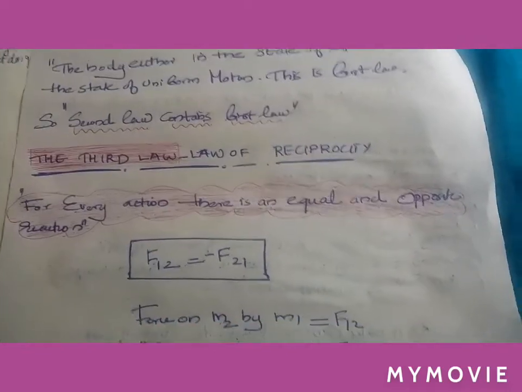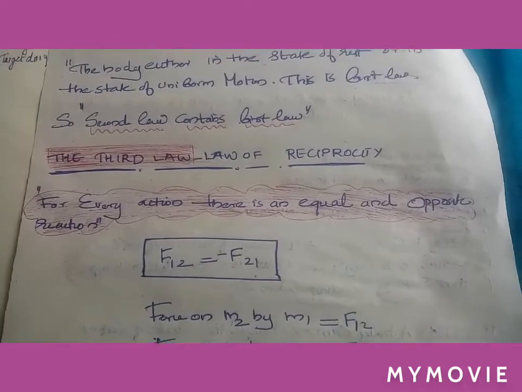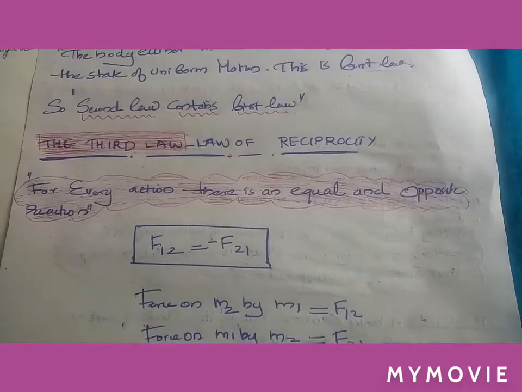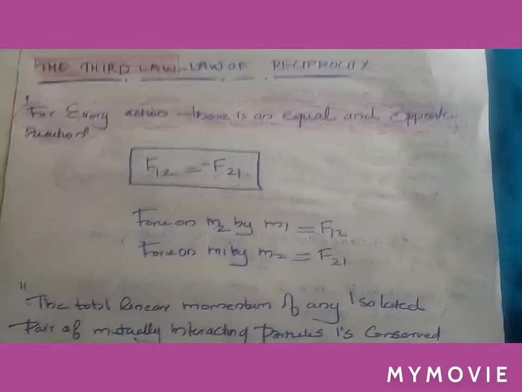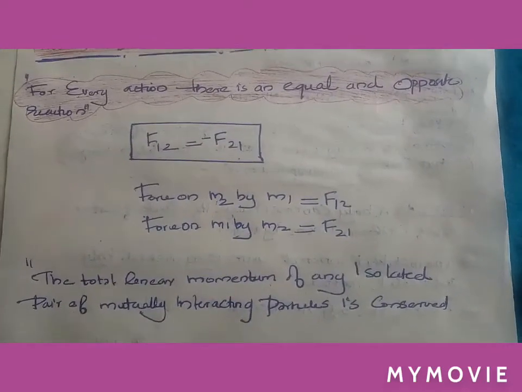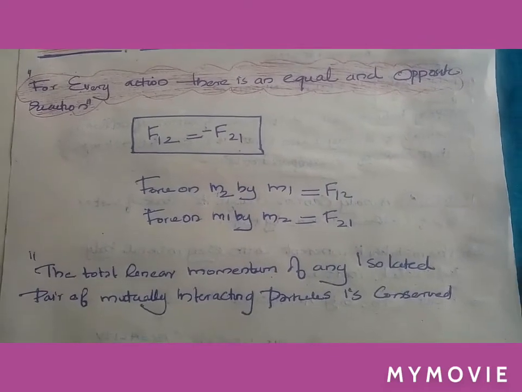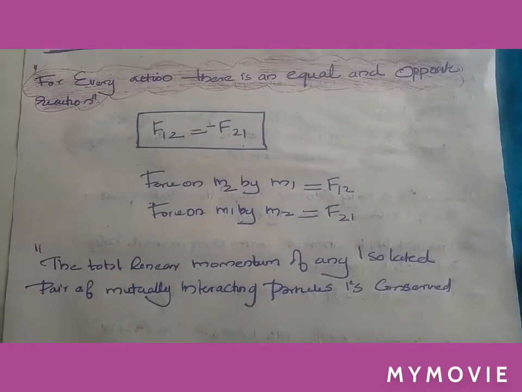What is Newton's third law? Law of reciprocity. That is, for every action there is an equal and opposite reaction. F12 is equal to F21. Force on M2 by M1 is F12, and force on M1 by M2 is F21.